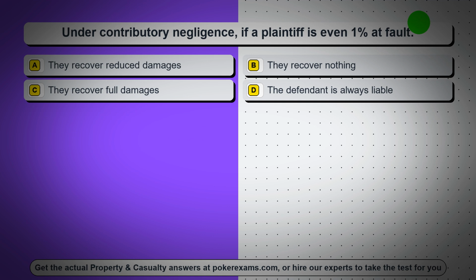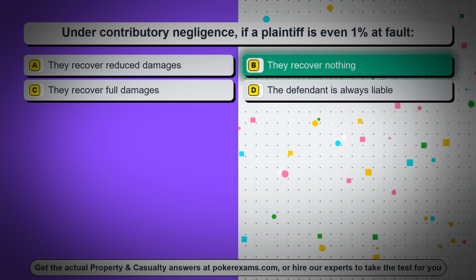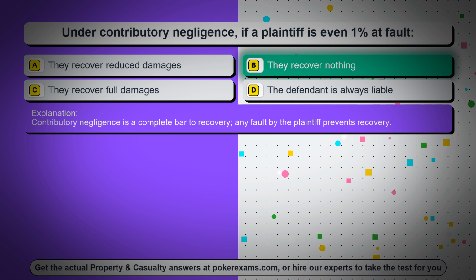Question 72. Under contributory negligence, if a plaintiff is even 1% at fault, option A, they recover reduced damages. Option B, they recover nothing. Option C, they recover full damages. Option D, the defendant is always liable. The correct answer is option B, they recover nothing. Contributory negligence is a complete bar to recovery. Any fault by the plaintiff prevents recovery.